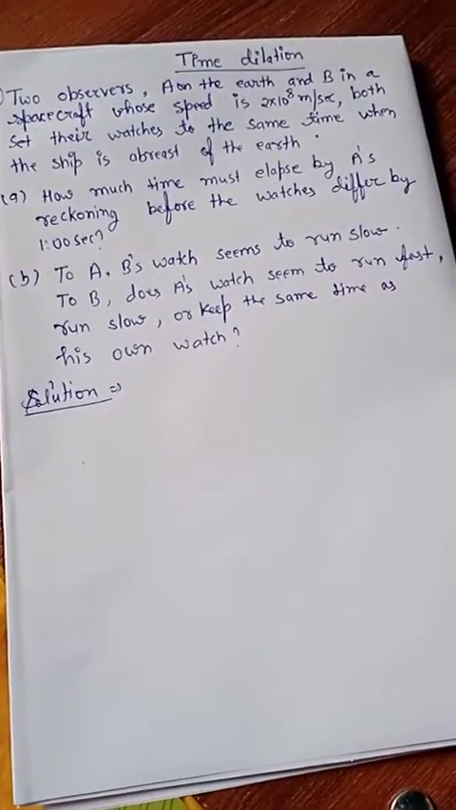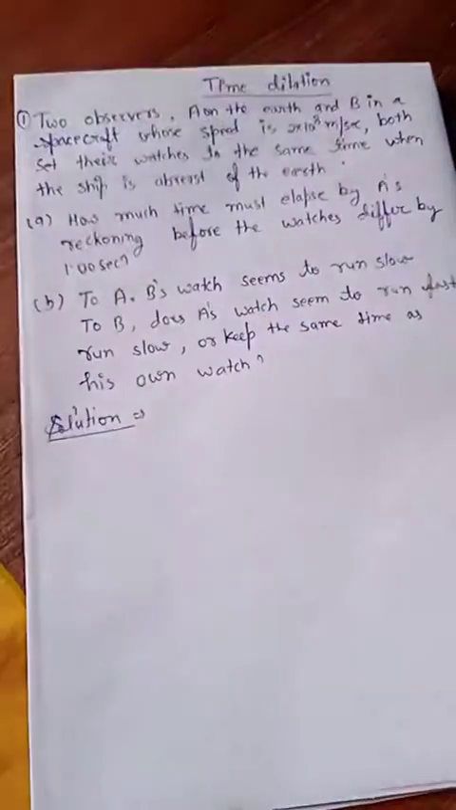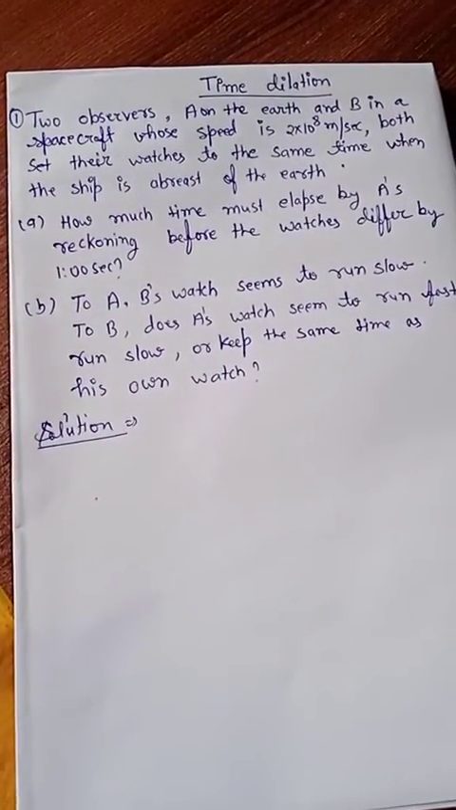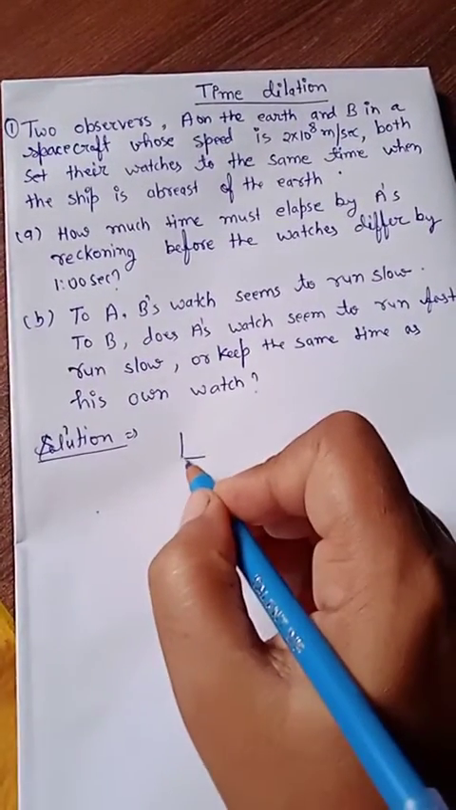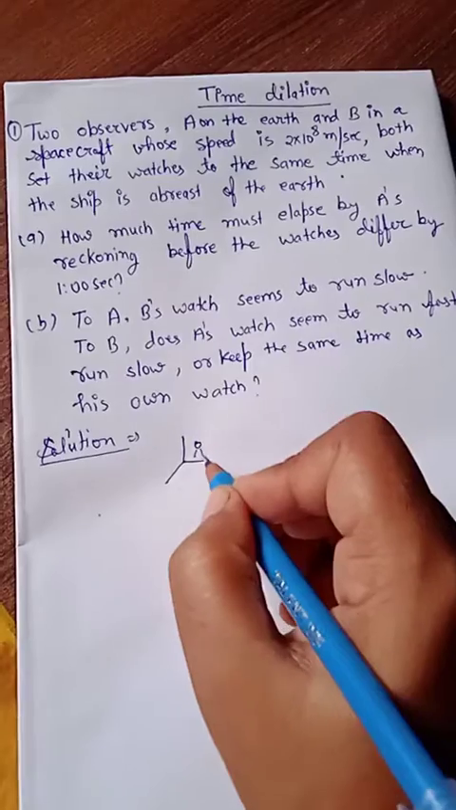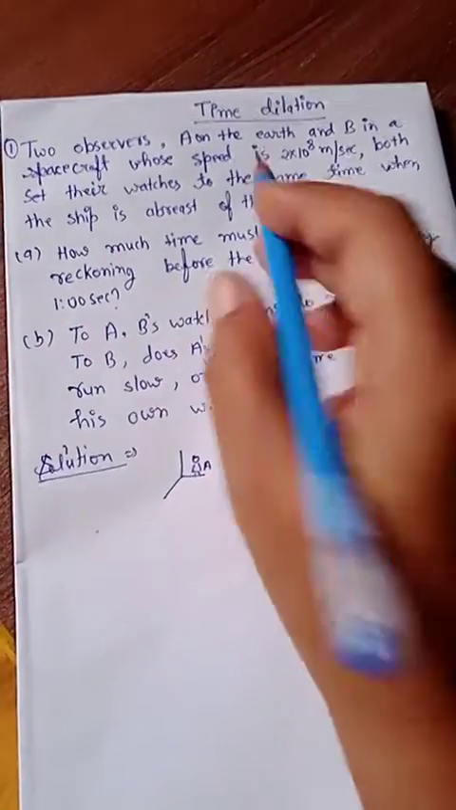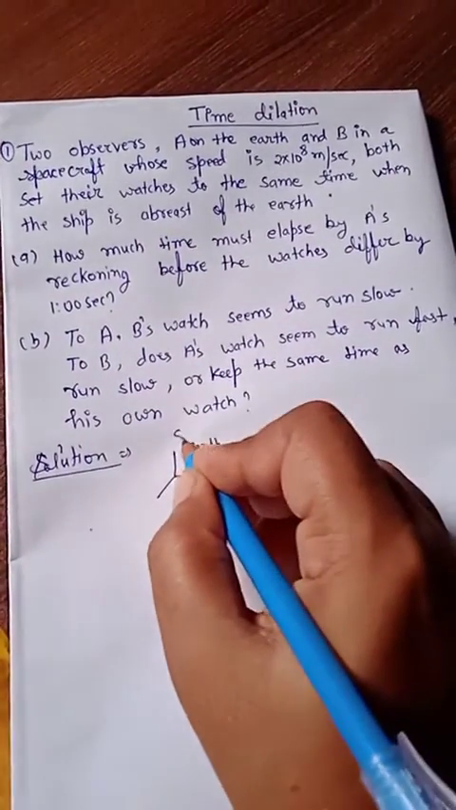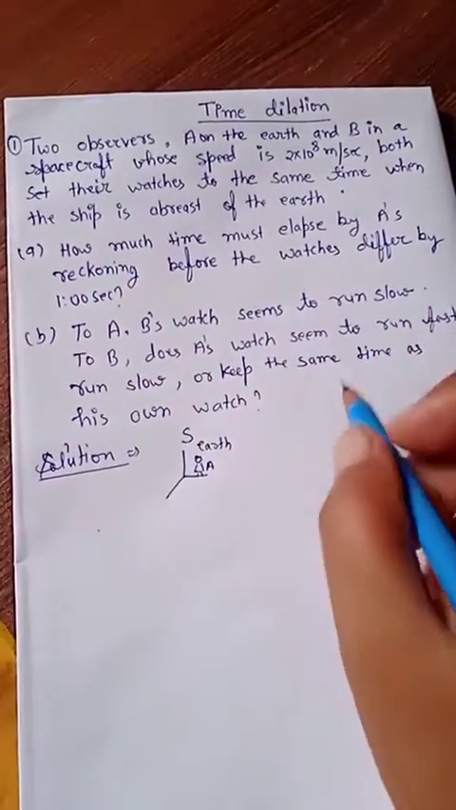Today we solve a problem based on time dilation. The problem has two observers: A on the earth and B in a spacecraft. This is observer A, on the earth, which has frame S, and B is in a spacecraft.